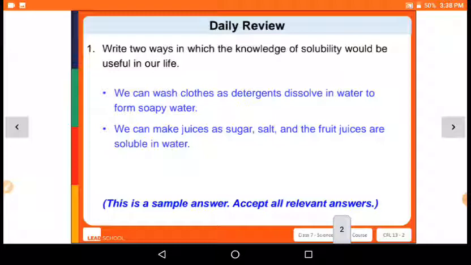You can write sugar added in milk, then any syrup, rose syrup or any fruit syrup added in milk. You can write these options on your own.